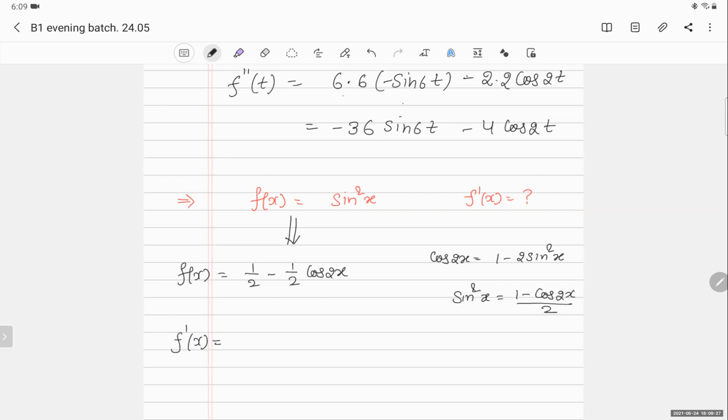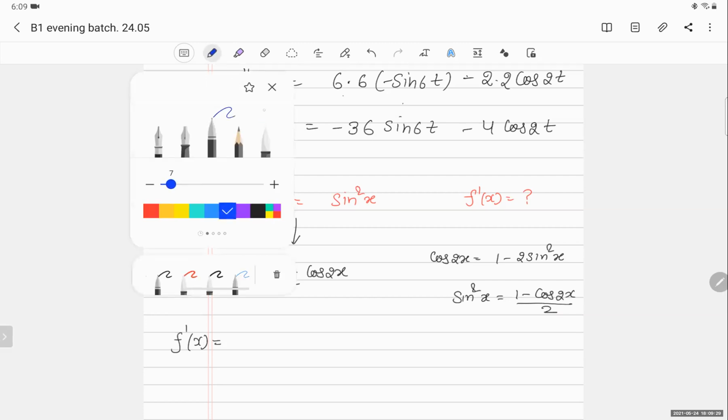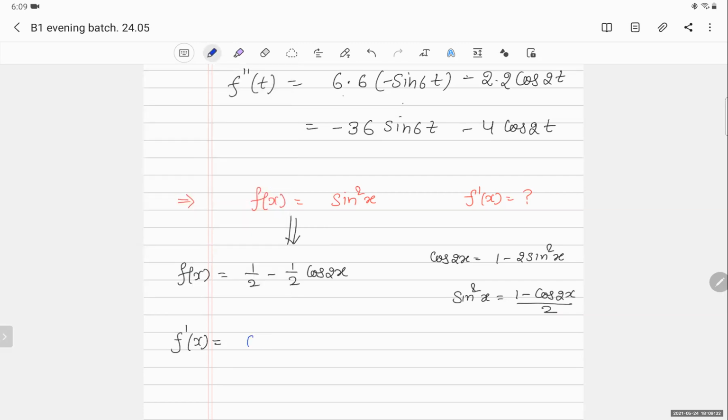I know that differentiation of half will become 0 because half is constant. Minus half will remain the same. cos 2x, I know what is the differentiation of cos 2x. It will become minus sin 2x. And what is the coefficient of x? 2. So it will become sin 2x. So it will become f dash x.